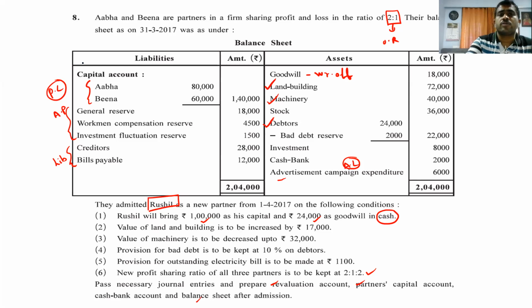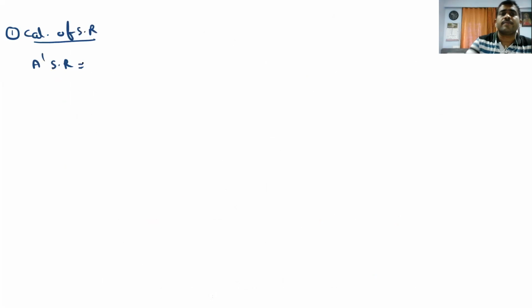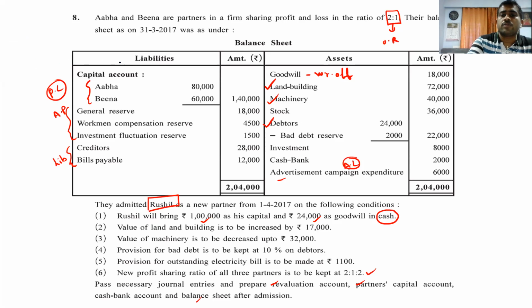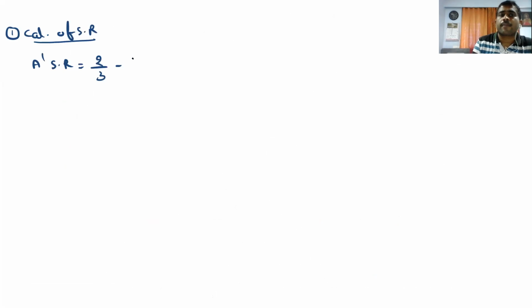Old is 2:1, so 2/3 minus new ratio 2:1:2. That is 2 plus 1, 3 plus 2, 5. So minus 2/5. Now we can cross multiply. 2 5s are 10, 2 3s are 6, and total comes 15. So it comes 4/15, that is A's sacrifice.